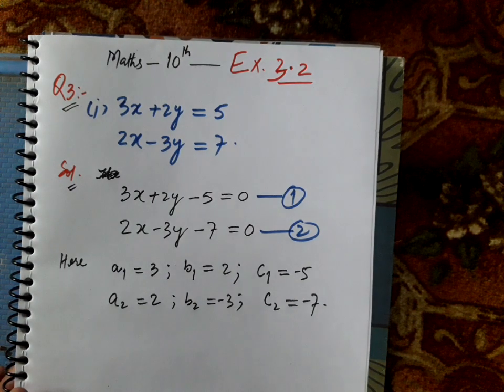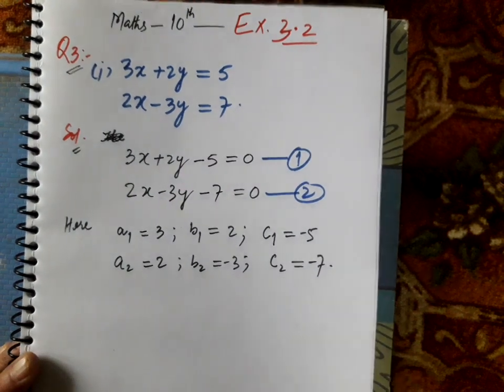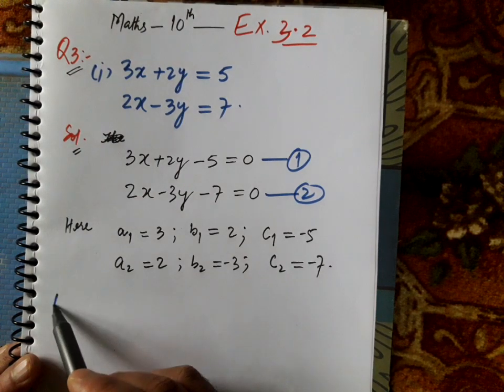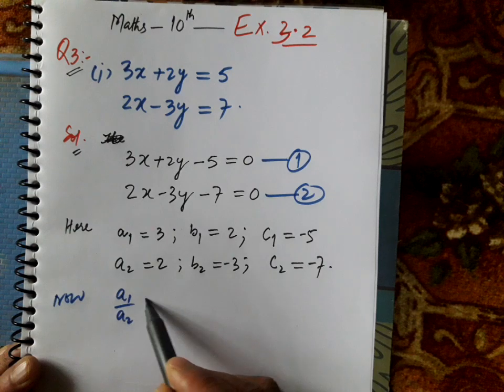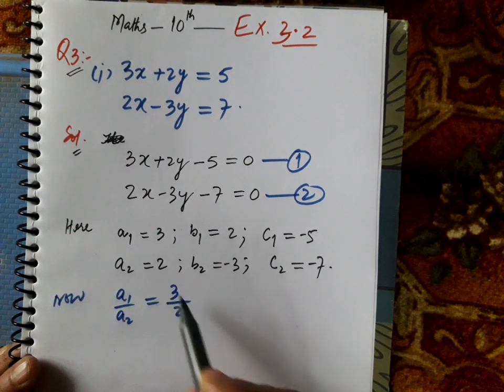Now we can find the ratios of the coefficients. a1 by a2 is equal to 3 by 2.